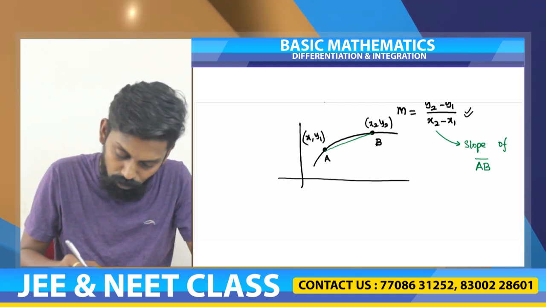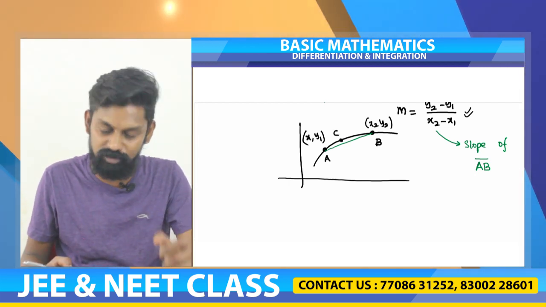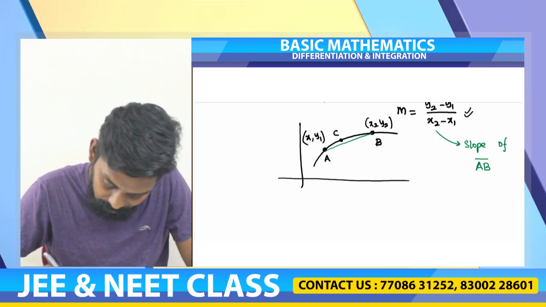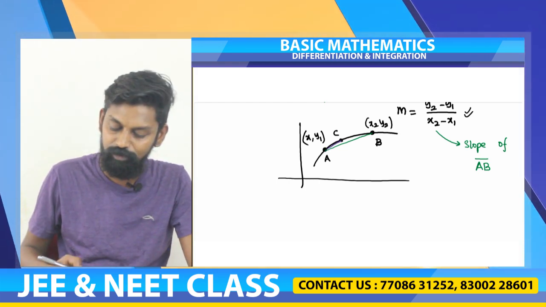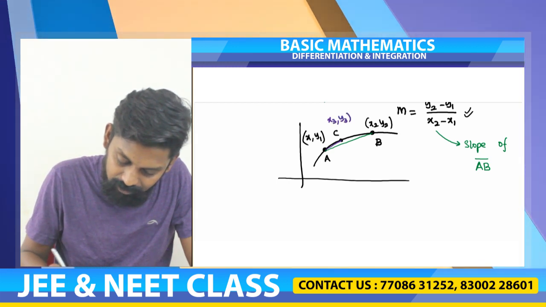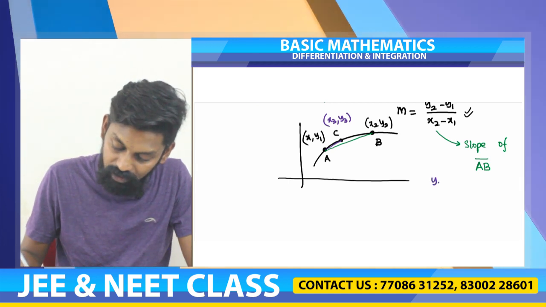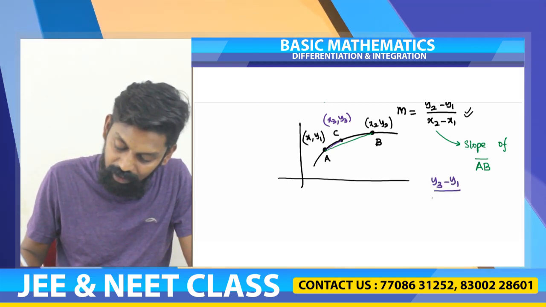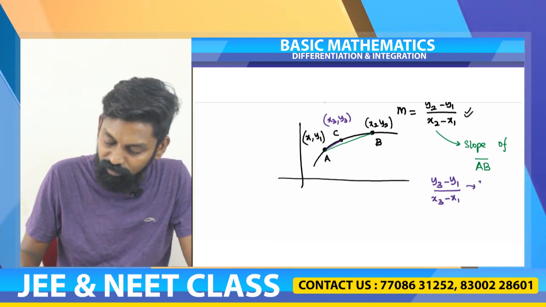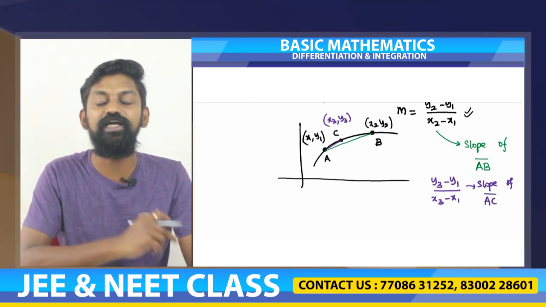Okay. So now I come close and I choose another point C, which is very close. Now again I am able to draw a straight line AC. So if I am using x3 comma y3, a point C, and finding the slope, then I will get y3 minus y1 divided by x3 minus x1. This is nothing but slope of the line segment AC, which I don't require.